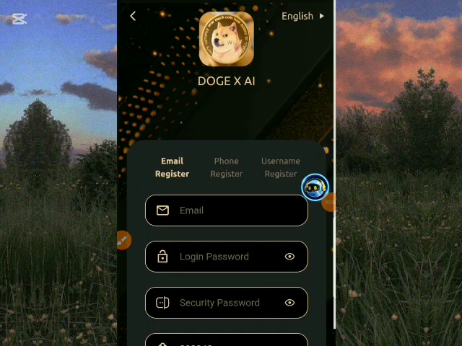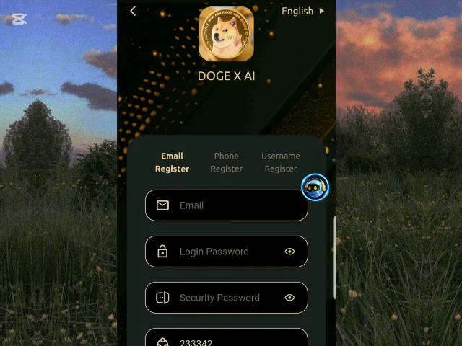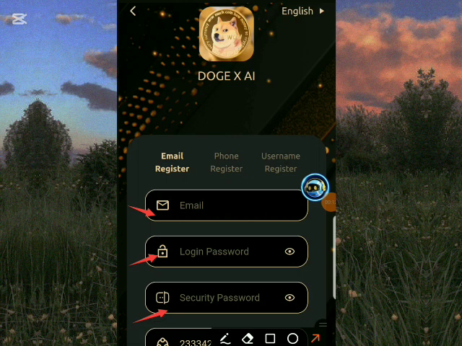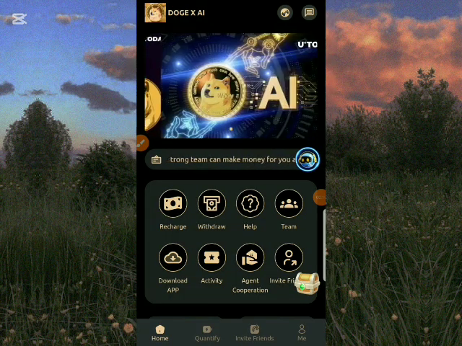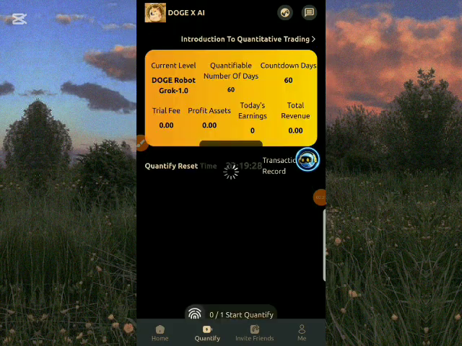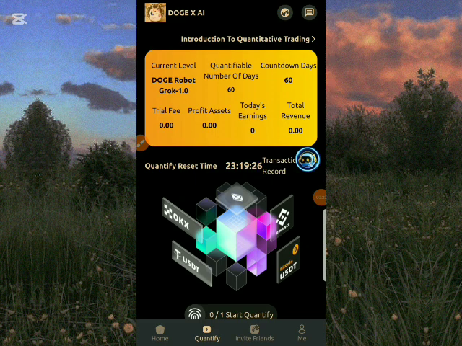So quickly, first thing to do is to register. Once you input your email, your login password, security password, and you register, you are good to go. You can register with your phone number or username, but I prefer using email to register. So once you click on register, you are good to go. This is the interface of this good platform that we'll be earning from. So quickly, let me show you how I earned my daily profit in this platform.